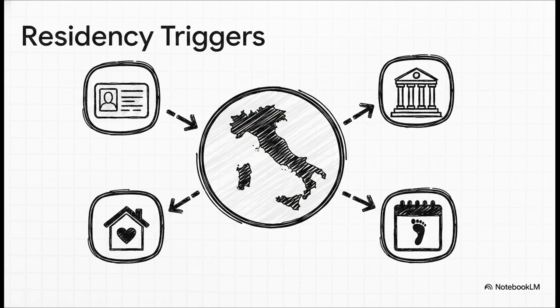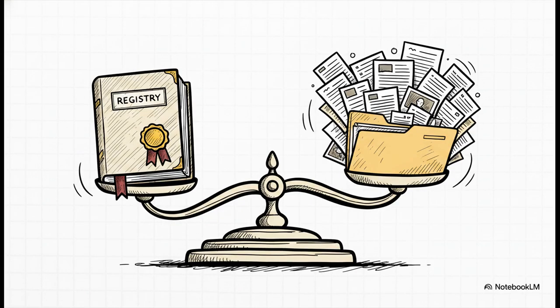Let's break down exactly how the 2024 reform tweaked these. First up is registered residents. Basically, anyone registered with the Resident Population Registry, often called the APR, of an Italian town is presumed to be a tax resident. But we have a major 2024 update here. This registration is now what they call a rebuttable presumption.